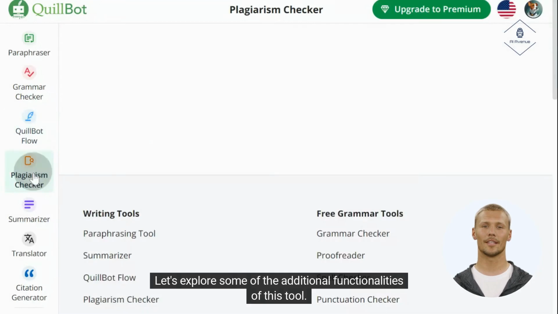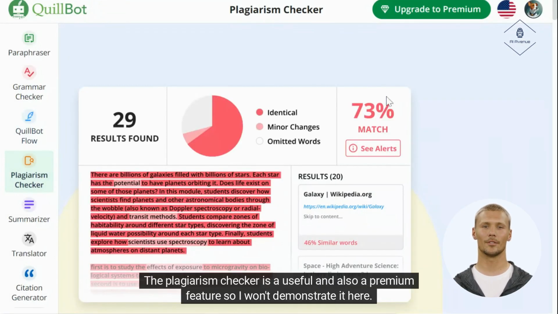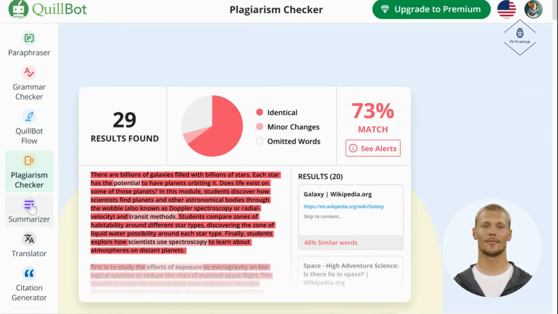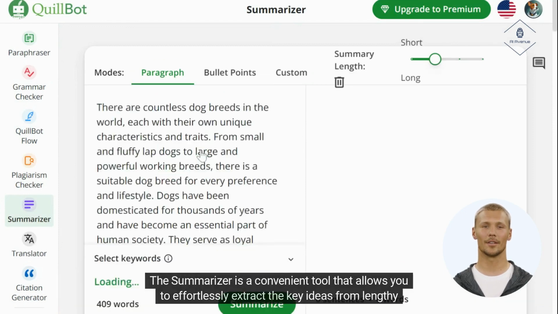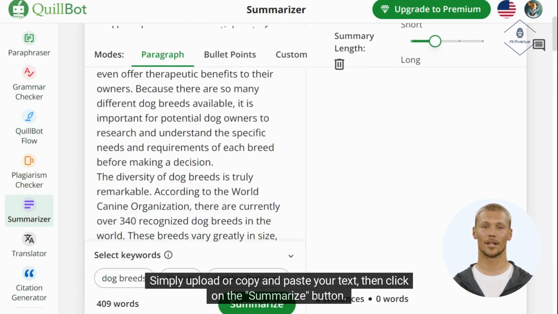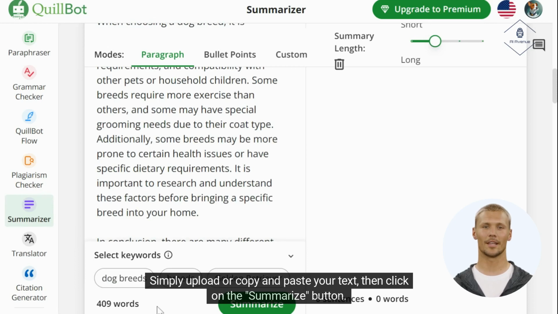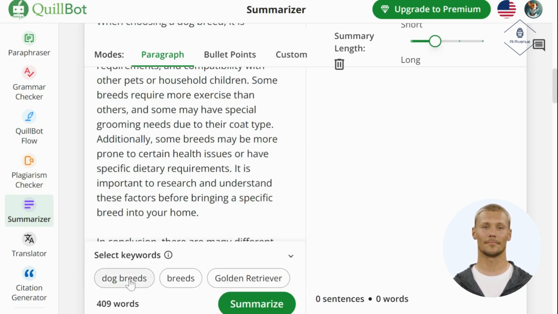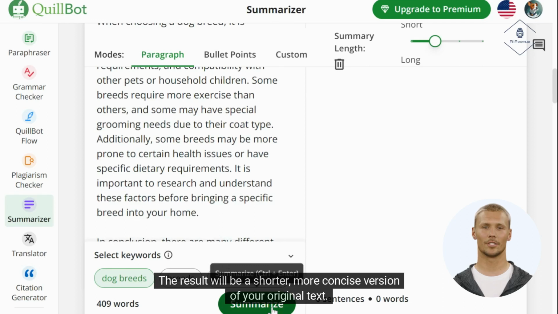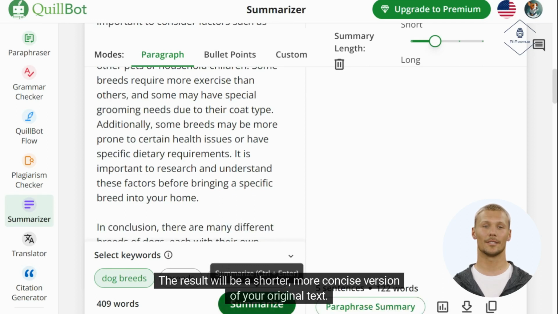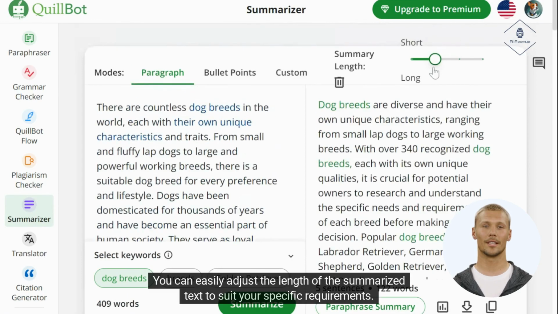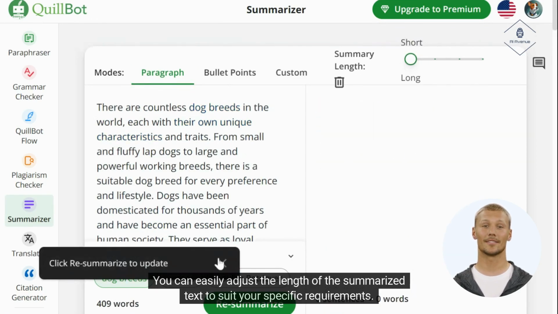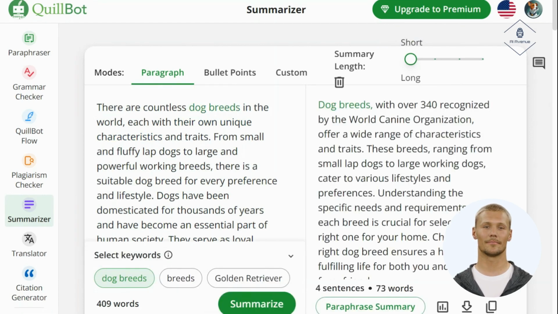Let's explore some of the additional functionalities of this tool. The plagiarism checker is a useful and also a premium feature, so I won't demonstrate it here. The summarizer is a convenient tool that allows you to effortlessly extract the key ideas from lengthy texts. Simply upload or copy and paste your text, then click on the Summarize button. The result will be a shorter, more concise version of your original text. You can easily adjust the length of the summarized text to suit your specific requirements.